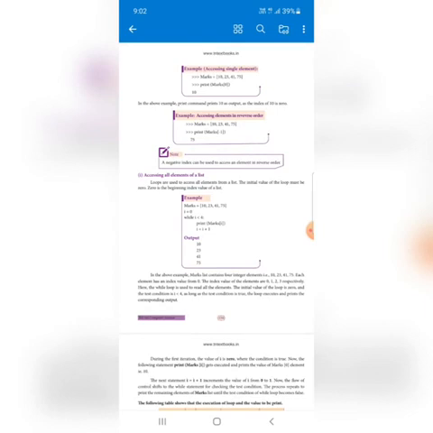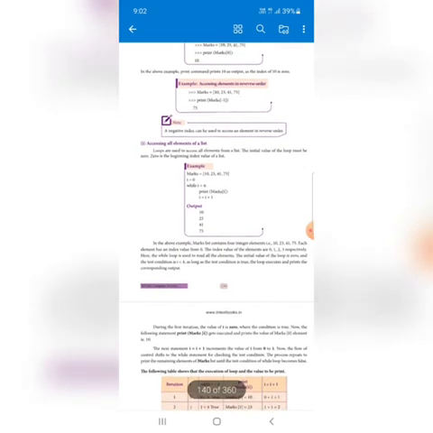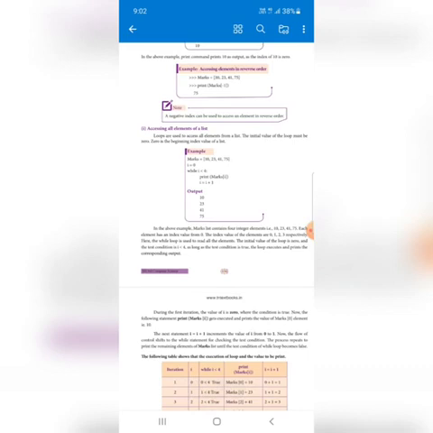And for accessing all elements of the list, we can use a loop. If we need to access a large number of values continuously, no hesitation, we can directly use any one of the loops, right? Here we give i equal to 0, that means it starts with 0, and while i less than 4, that means four values are there.